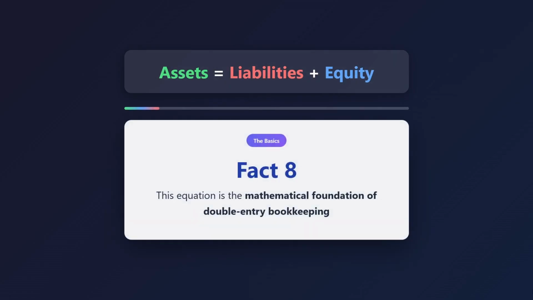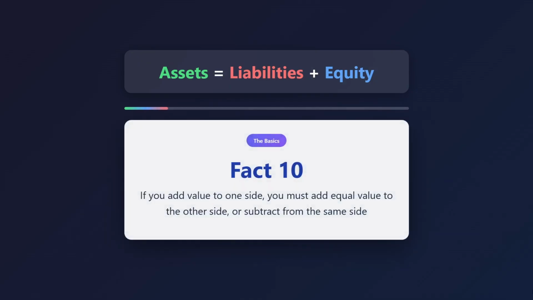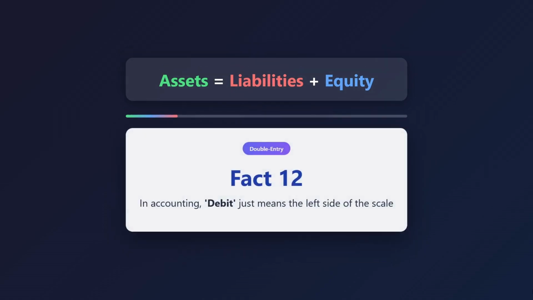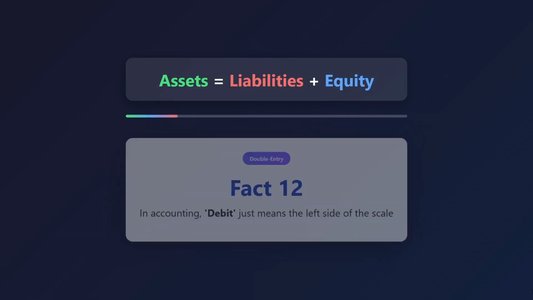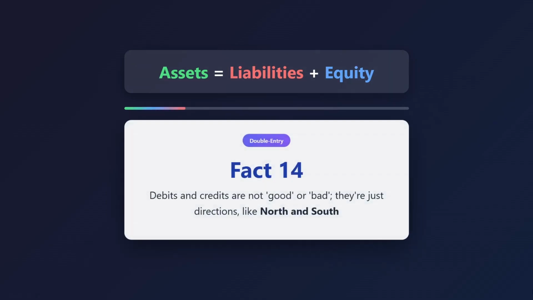8. This equation is the mathematical foundation of double-entry bookkeeping. 9. Every single transaction affects at least 2 different accounts. 10. If you add value to one side, you must add equal value to the other side, or subtract from the same side. 11. This is called the double entry system. Every story has 2 sides. 12. In accounting, debit just means the left side of the scale. 13. Credit just means the right side of the scale. 14. Debits and credits are not good or bad. They're just directions, like north and south. 15. Total debits always equal total credits in the entire ledger.